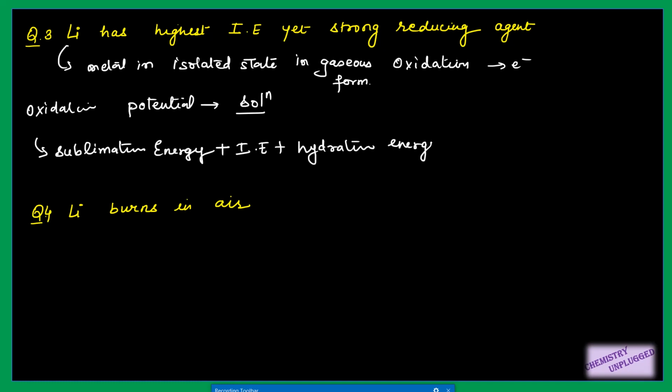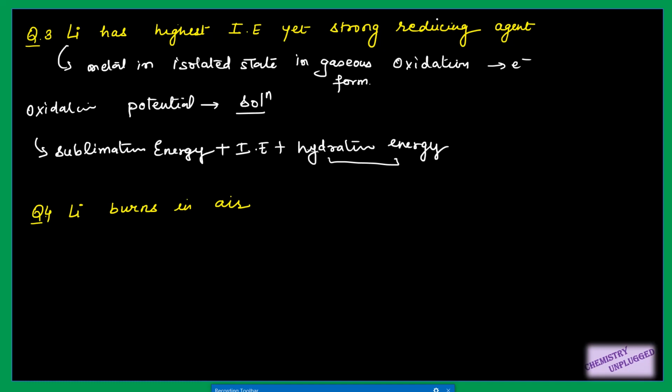So ionization energy is high for lithium, but the hydration energy released for lithium will be highest, right? So this high hydration energy will compensate for all the energy factors, and because of it, lithium will act as the strongest reducing agent out of all alkali metals. So these two things, ionization potential and reducing agent character, are two different things.